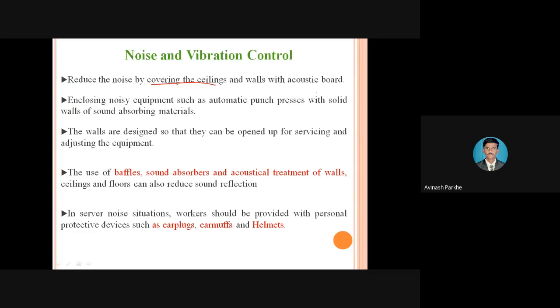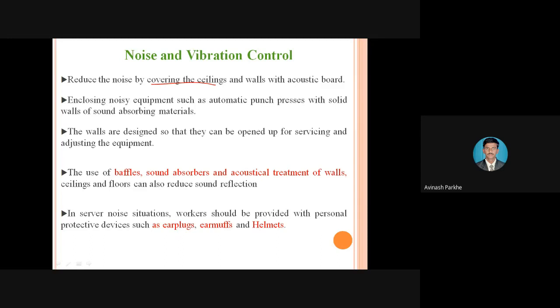Due to that particular acoustic board, what happens? Whatever intensity is coming out from that particular department, that intensity will decrease. Without acoustic board, if intensity is coming near about 100 decibel, but if I provide some acoustic board, maybe intensity will be decreased to 80, 70, 60. Means the level of the noise is somewhat reduced. Therefore, wherever it is possible on those walls, we have to provide some acoustic boards or the acoustic materials, due to which the level of the noise is reduced.